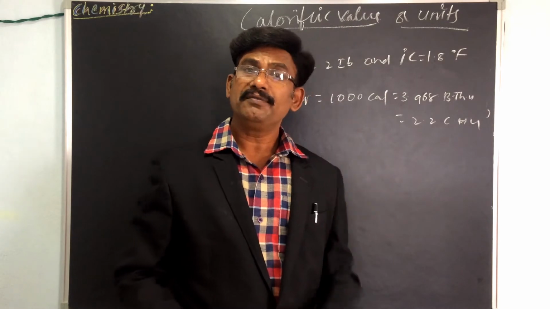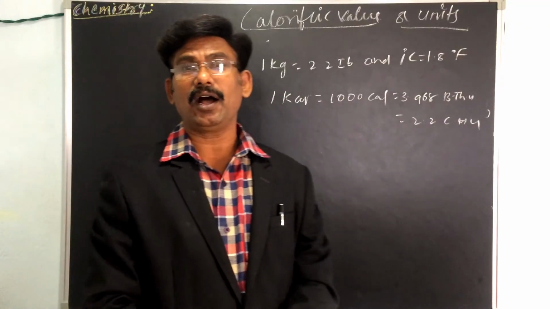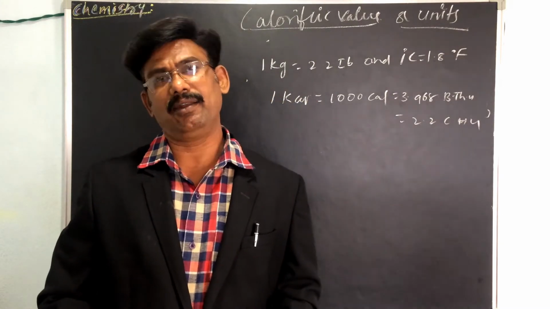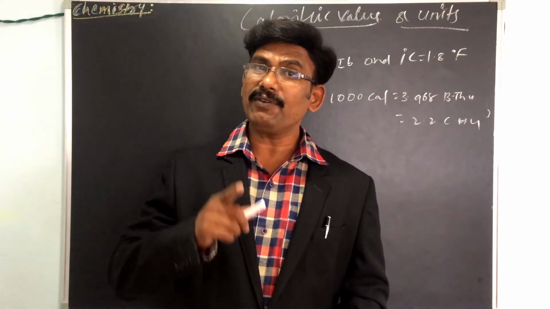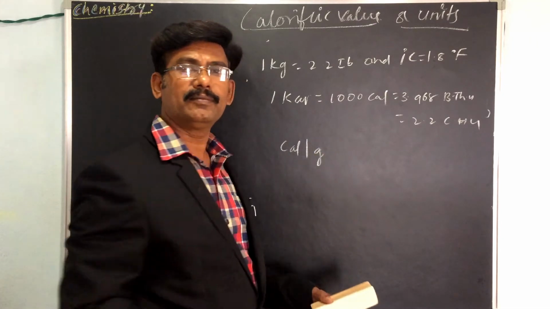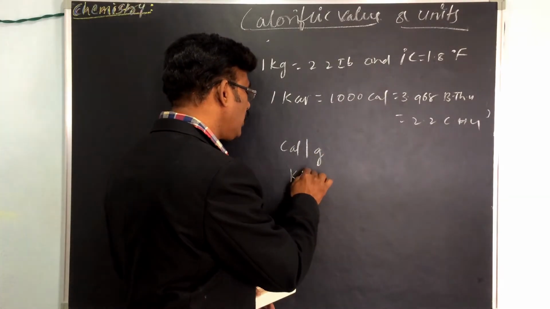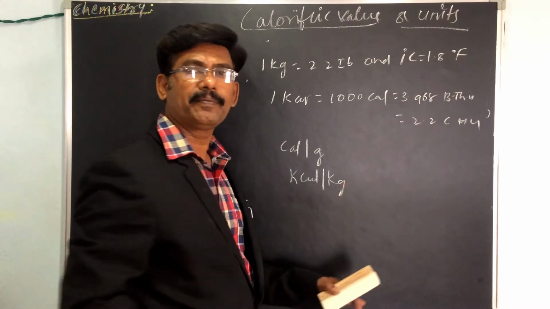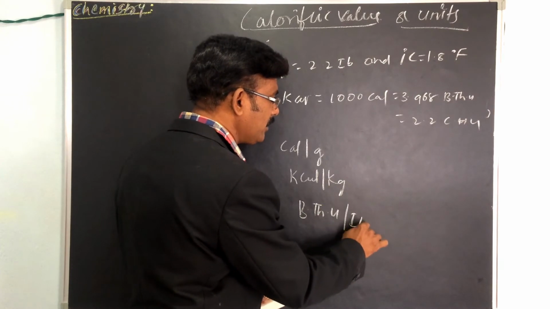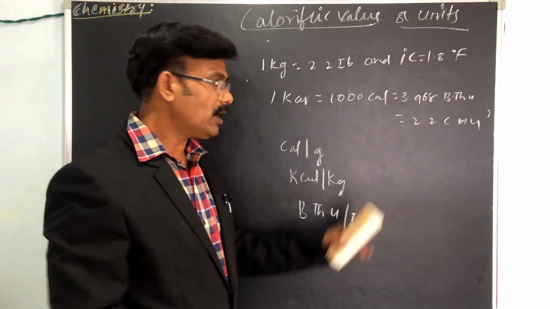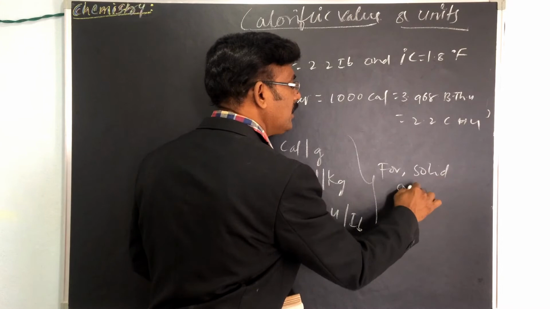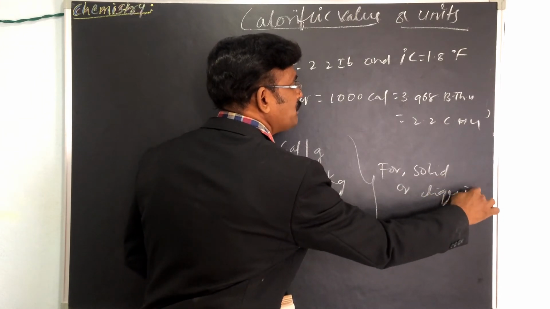Now for solid or liquid fuels, how can you express the calorific value? Calories per gram, kilocalories per kilogram, or BTU per lb.